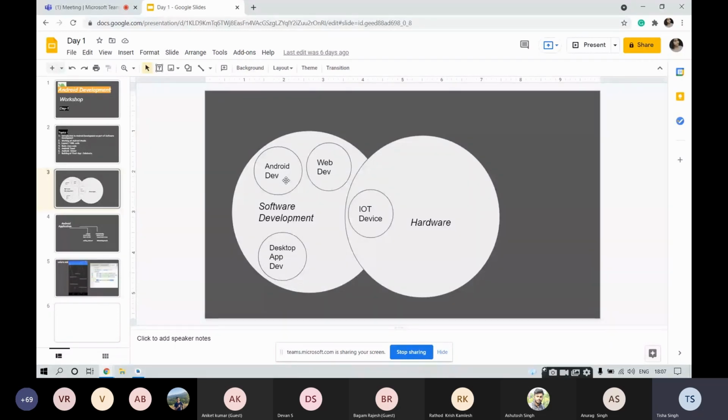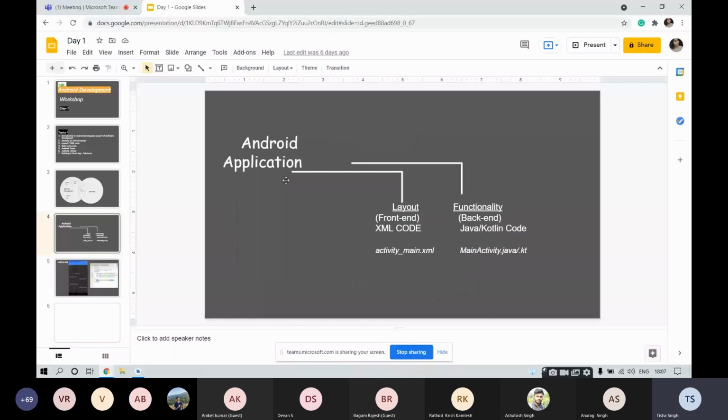Not only Android applications, but any application that we make use of is based on a GUI, that is graphical user interface. A GUI consists of two things: the graphical visuals, that is the layout, and the backend functionality. In the case of Android, the front end part consists of XML code, and the backend part consists of Java or Kotlin.